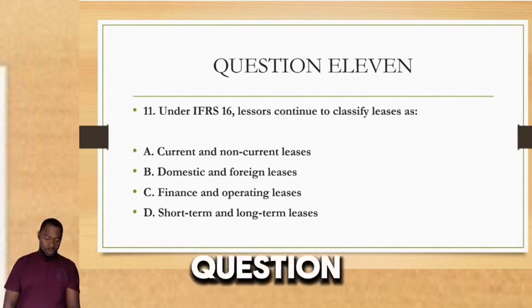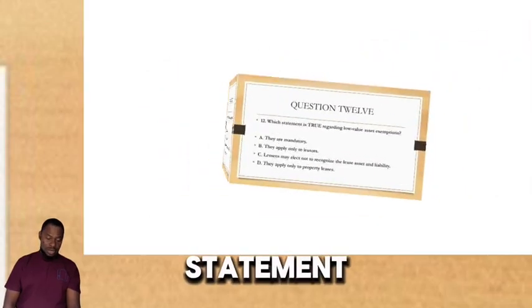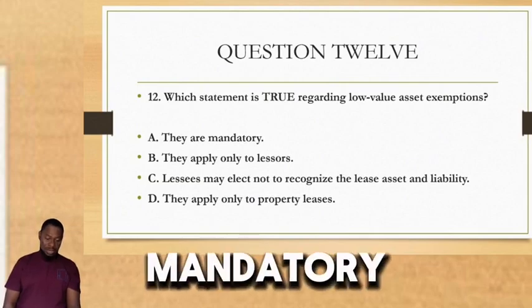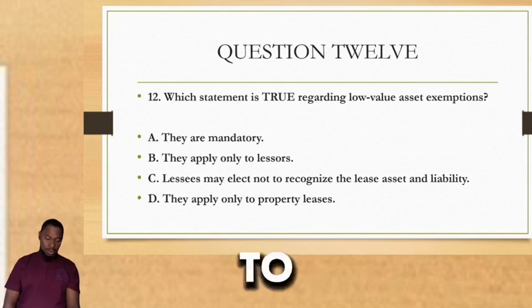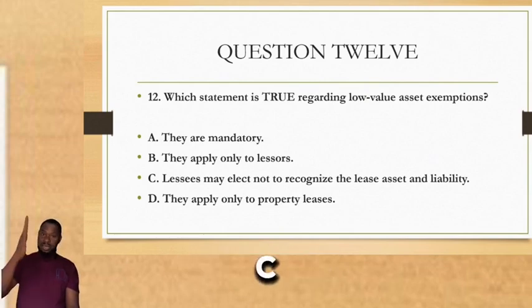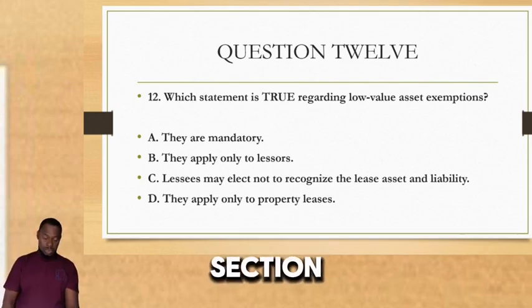Let's go to question number 12. Which statement is true regarding low value asset exemptions? A, they are mandatory. B, they apply only to lessors. C, lessees may elect not to recognize the lease asset and liability. And D, they apply only to property leases. What is the correct answer? A, B, C, or D? Write it in the comment section.